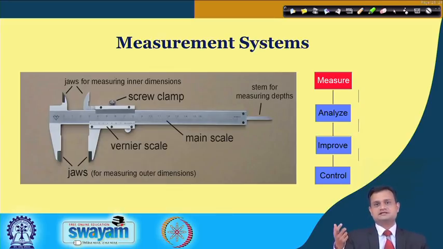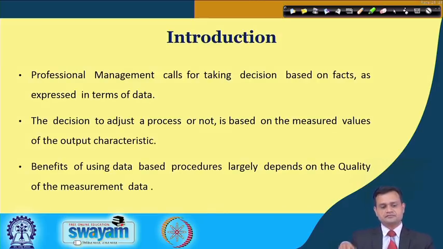So this phase provides the input to the subsequent phase, and if inputs are wrong, if my measurement system is faulty and inputs are wrong, then my analysis will definitely prompt me to take the actions in the wrong direction. So professional management calls for taking decisions based on facts as expressed in terms of data, and the decision to adjust a process or not, you will get prompted to modify the process or to do some adjustment, based on the measured values of the output characteristic.